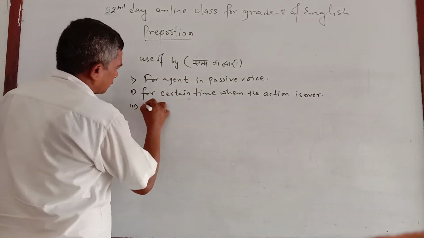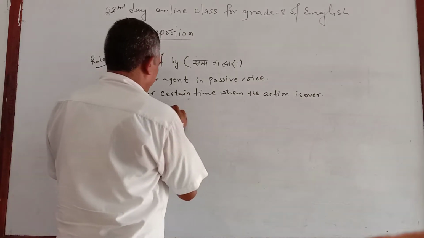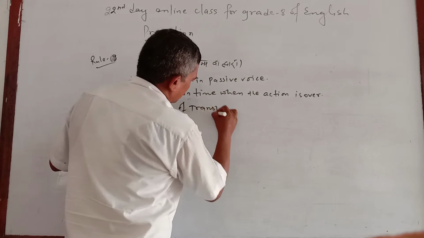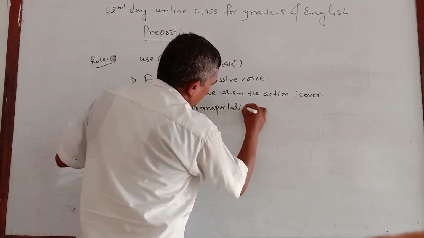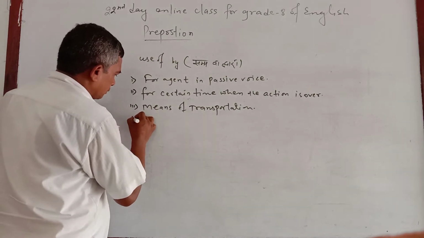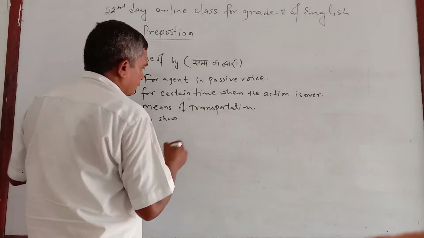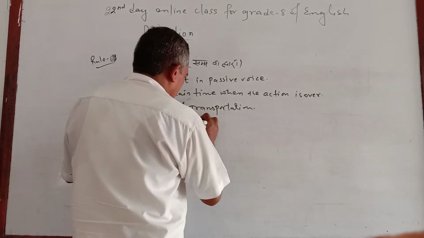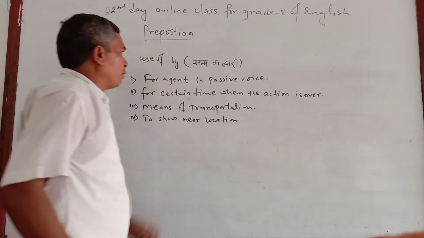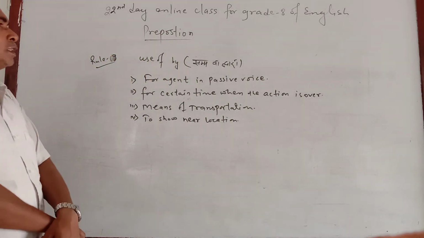Third one is means of transportation. Fourth one is to show near location.